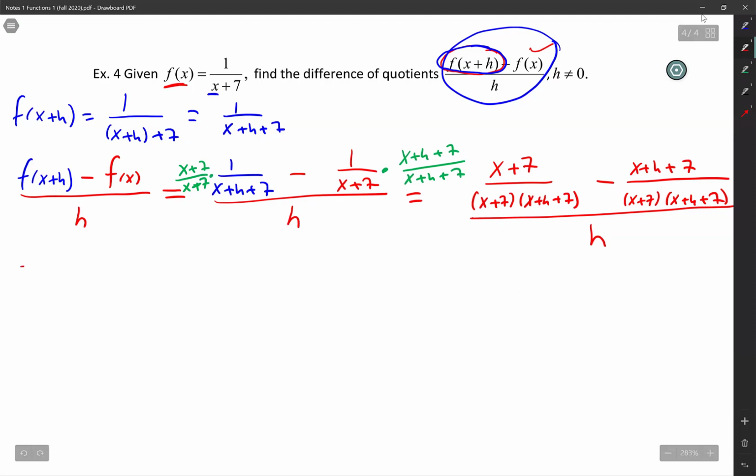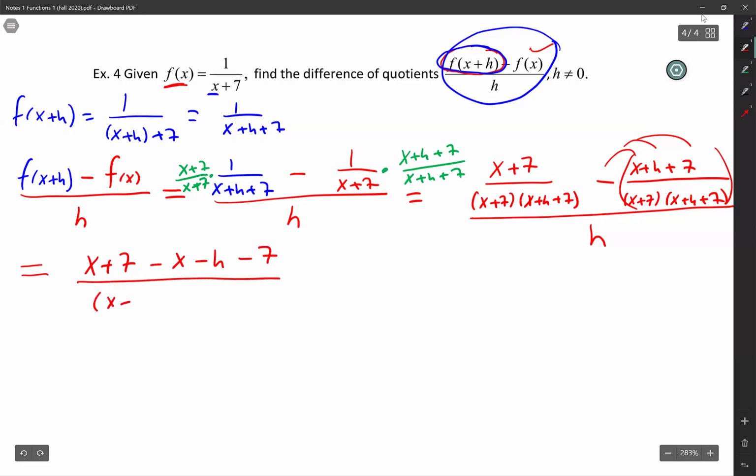Don't worry, I'm going to give you guys some time to write all this stuff down. Now I'm going to group the numerator because I have the same denominator. From the big fraction, I'm just going to look at the top. I'm going to write x plus 7, and I'm going to distribute that negative, like that. Minus x minus h minus 7 over x plus 7, x plus h plus 7, and technically all this is still over h.